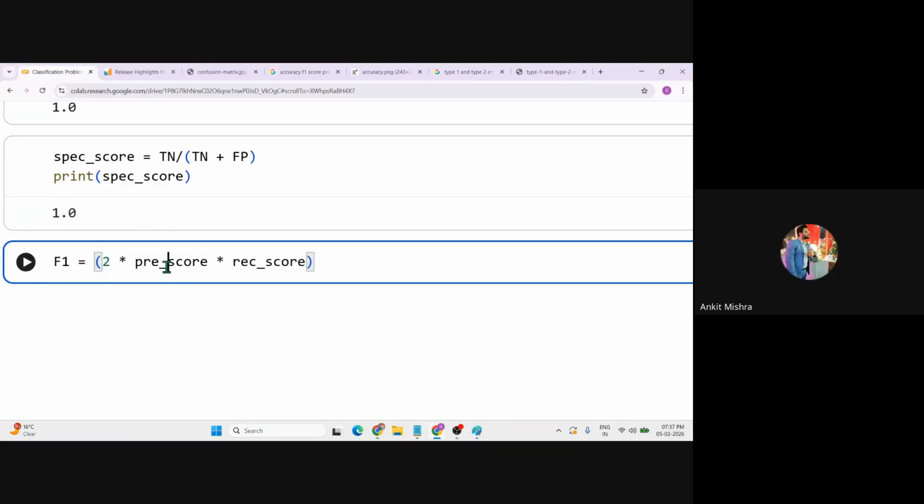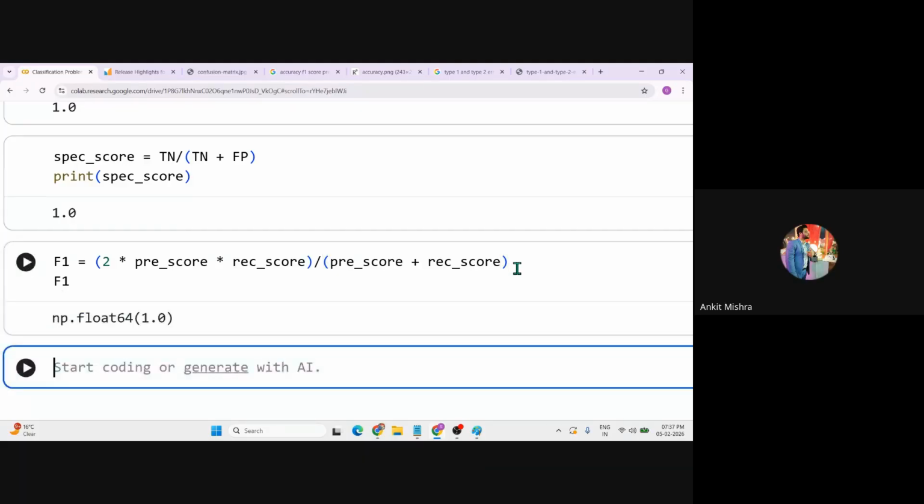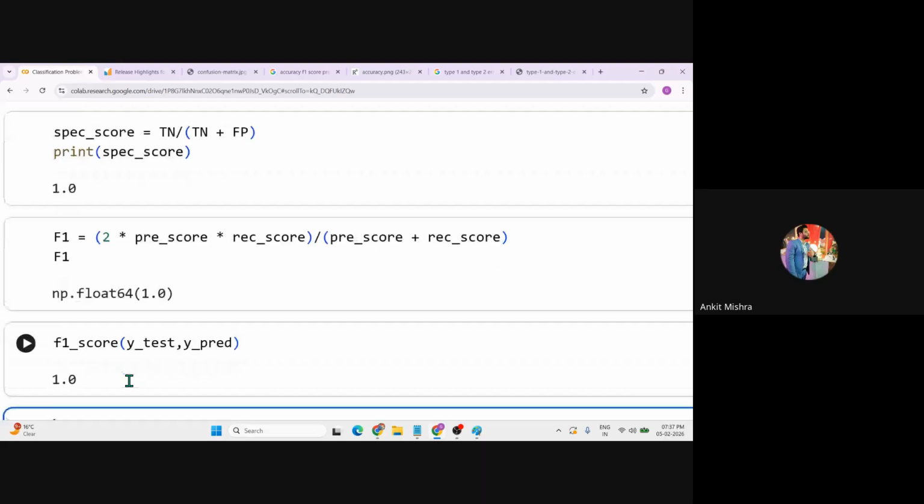And we know that the precision score is 1, recall score is 1. It's like 2 multiplied by 1 into 1, it's 2. And if you divide it by 1 plus 1, precision score plus recall score, 1 plus 1 again becomes 2, and 2 divided by 2 is 100%, and you will get the F1 score also as 100%. You can simply run this and you are getting the np dot float. It means 100% score. And instead of calculating this directly, you can use the F1 score function, where you can simply give the y actual data and y predicted data, and you will get the F1 score as 100% as well.